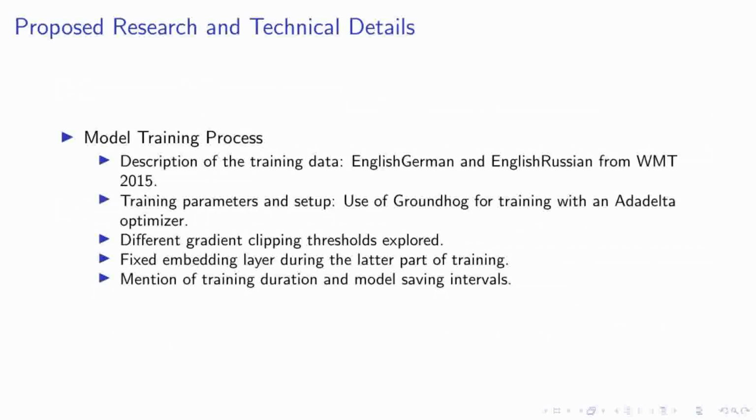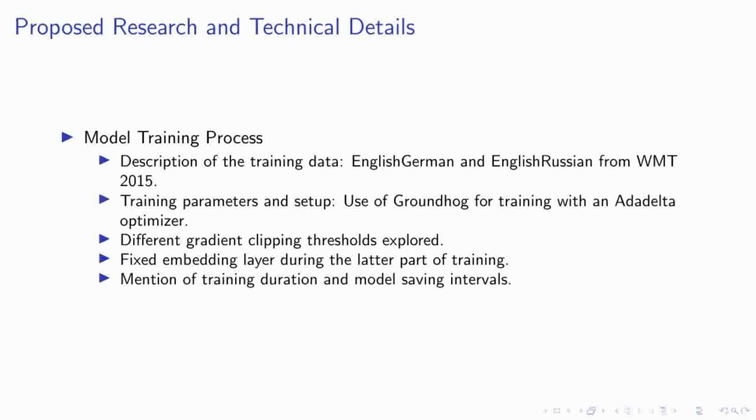In our research, we've utilized a robust training process to enhance the performance of our neural machine translation models. We trained our models using data from the WMT 2015 Shared Translation Task, specifically focusing on English to German and English to Russian, which included 4.2 million and 2.6 million sentence pairs respectively. For the training setup, we employed the Groundhog framework with the AdaDelta optimizer, ensuring efficient convergence. We experimented with different gradient clipping thresholds to optimize training stability and performance. Notably, we found that a lower threshold generally yielded better performing individual models.